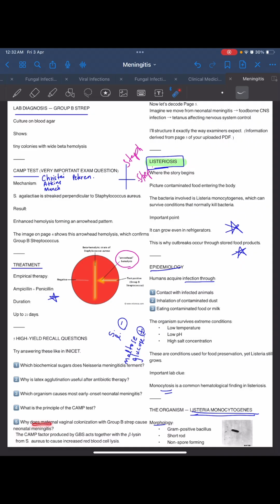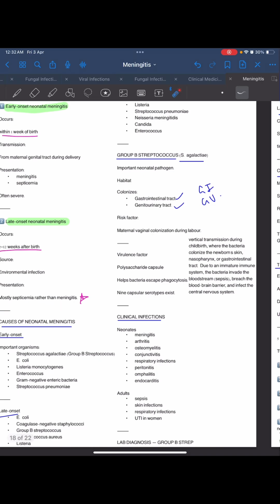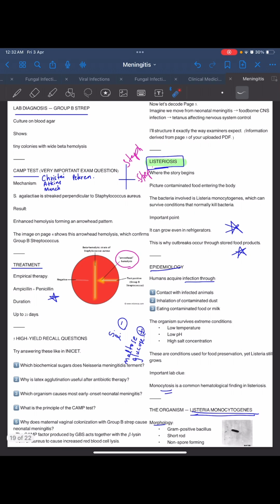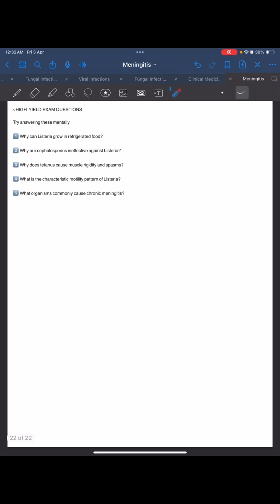Now the next question is, why does maternal vaginal colonization with group B Streptococci cause neonatal meningitis? Because of vertical transmission during childbirth, where the bacteria colonize the newborn skin, nasopharynx, or GIT. Due to the immature immune system, bacteria invade the bloodstream, cause sepsis, then breach the blood-brain barrier and infect the CNS. Now talking about listeriosis. What is it?